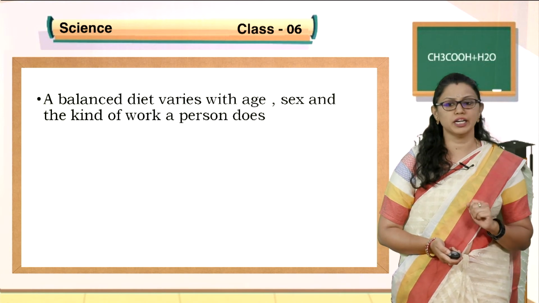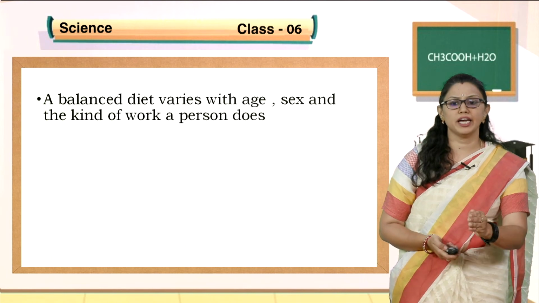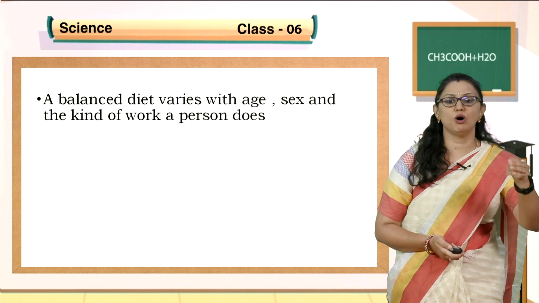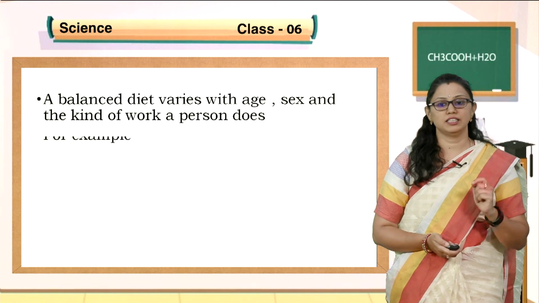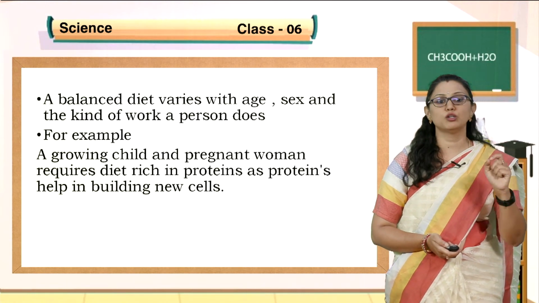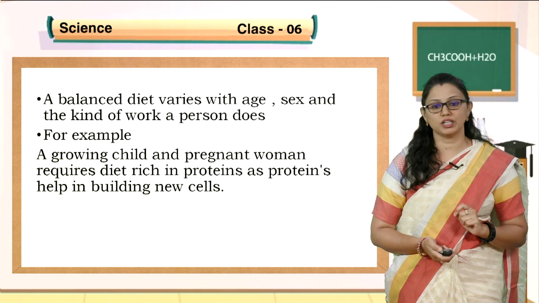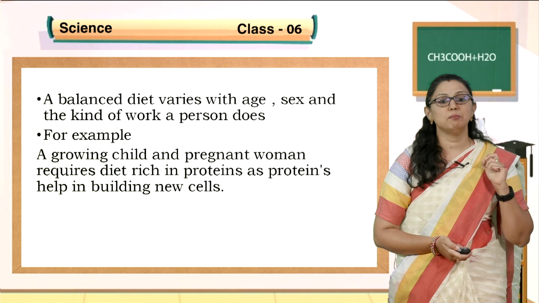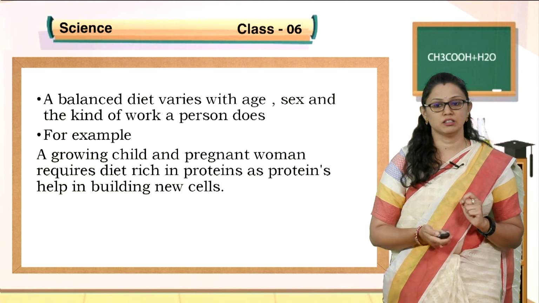Is it true, right? Think why it varies. The balanced diet varies with age, with sex, that is female or male, and with the kind of work we do, right? Yes children. We will take an example. A growing child and a pregnant woman require a diet rich in proteins, as proteins help build new cells, as proteins are body building foods.